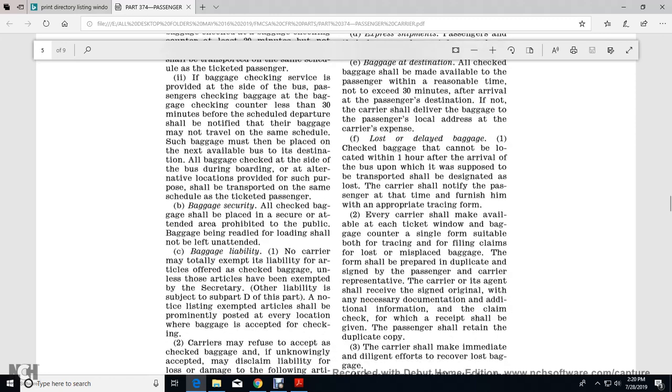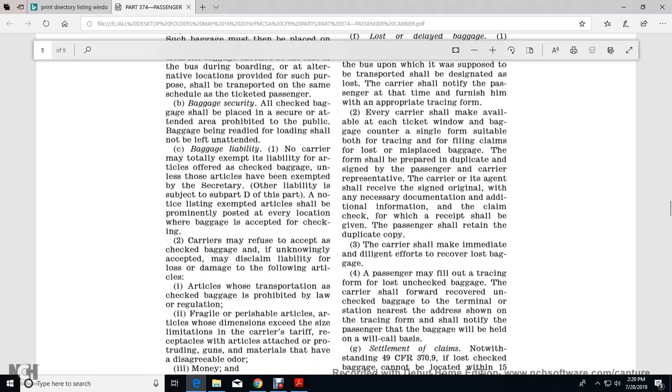Baggage security: all checked baggage shall be placed in a secure location, protected from access by the public while being readied for loading, and should not be left unattended. Baggage liability: no carrier may be totally exempt from liability for articles offered with the check of baggage, unless the articles have been exempted by the Secretary. Other liability is subject to subpart D of this part. The notice limiting liability and listing accepted articles shall be prominently posted at every location where baggage is accepted for checking.